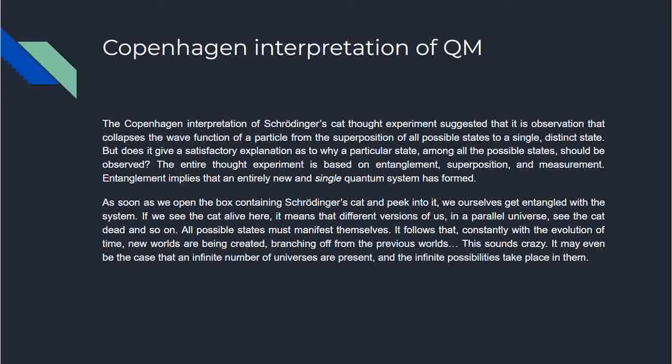Entanglement implies that an entirely new and single quantum system has formed. As soon as you open the box containing Schrodinger's cat and peek into it, we ourselves get entangled with the system. If we see the cat alive here, it means that different versions of us in a parallel universe see the cat dead, and so on. All possible states must manifest themselves. It follows that constantly with the evolution of time, new worlds are being created, branching off from the previous worlds.